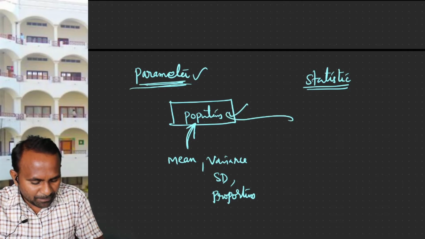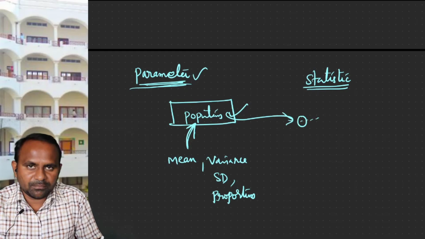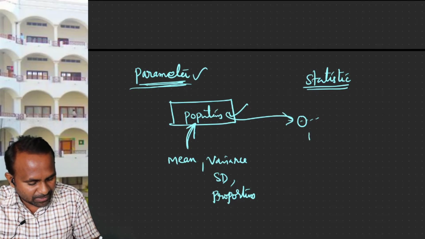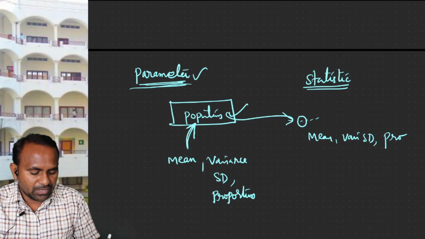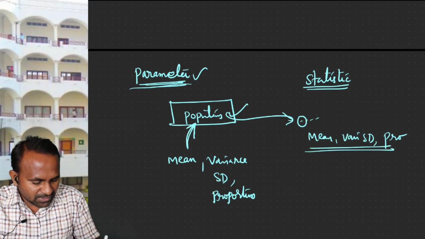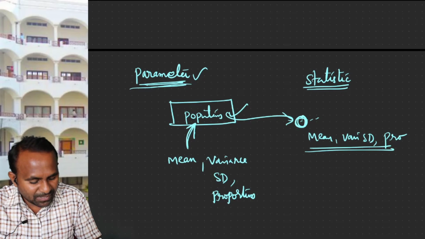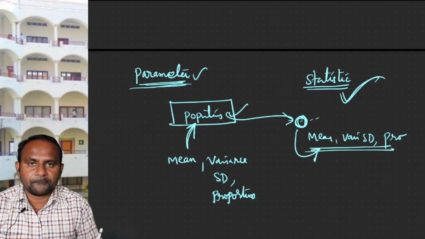Suppose you have drawn a sample from that, and this sample also has a few elements, like 2 elements or 3 elements or many elements, and you are looking into a statistical measure like mean or variance or standard deviation or proportion. All these statistical measures about the sample are called statistics.